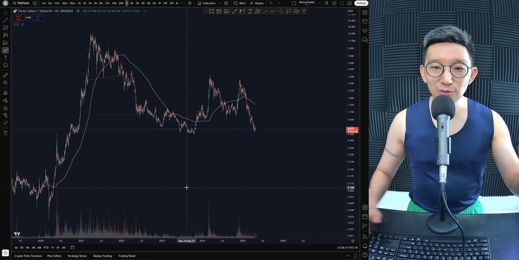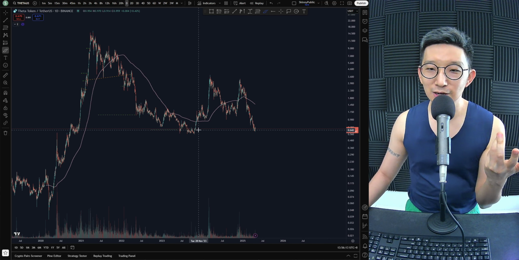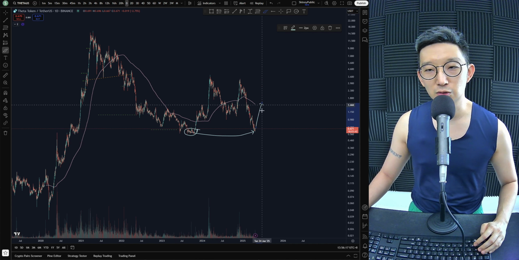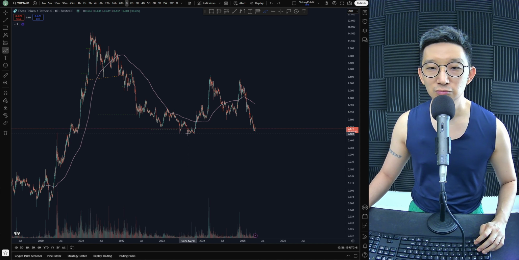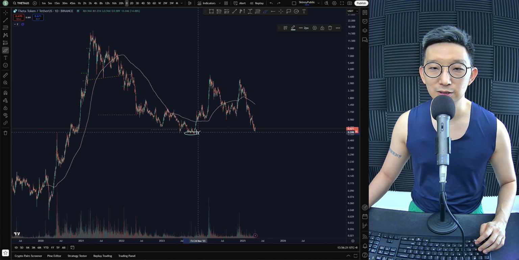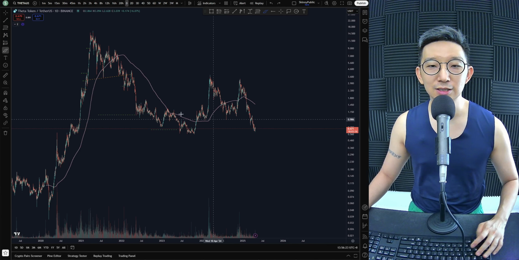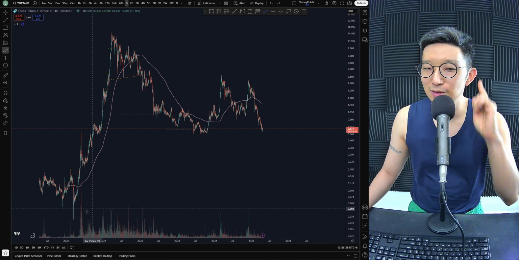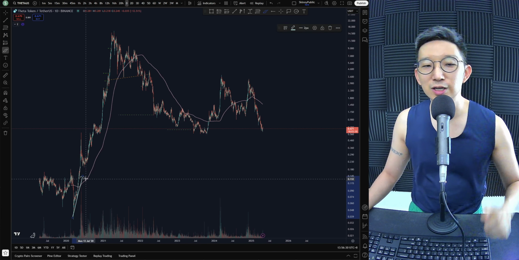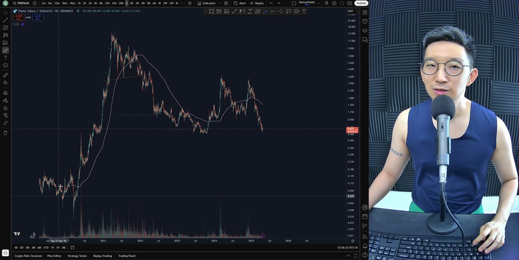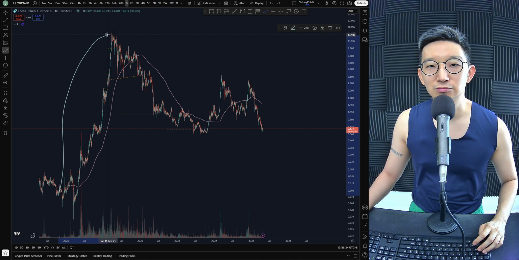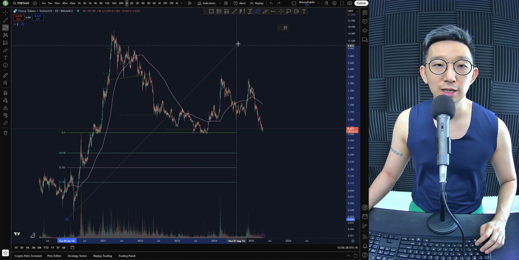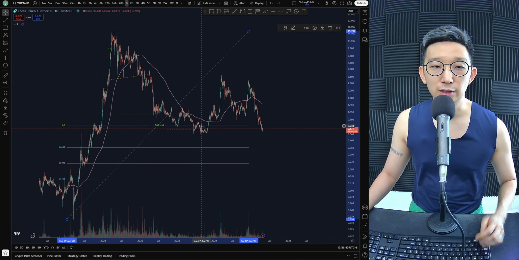THETA against USD. Here we are for THETA. THETA is also very, very close to taking out. We are here though. There should be a strong response, but there isn't any. Oh boy. I suspect we're going to clear these lows eventually. There's just nothing much for us to work with for THETA at this point in time. This is a lesson: if you ever got in anywhere here, it's always important to take profits, because you just never know how much lower things are going to go. If you pulled up a Fibonacci retracement, we're at 0.5.